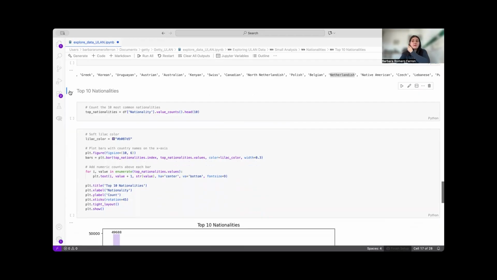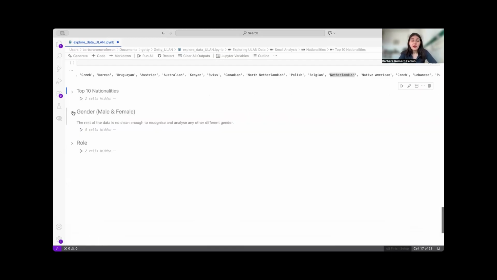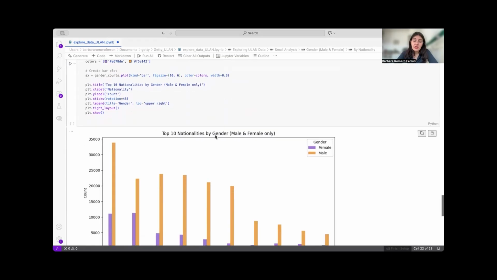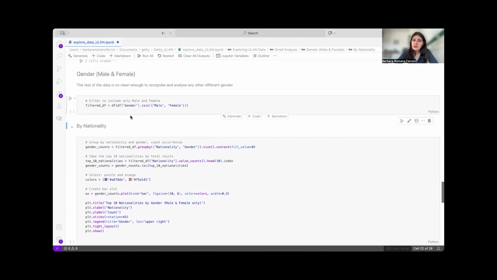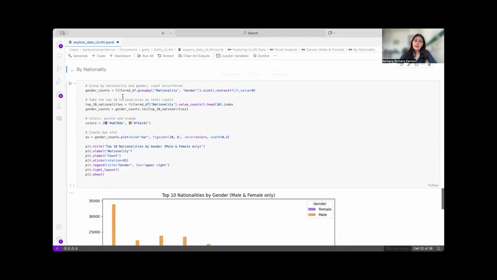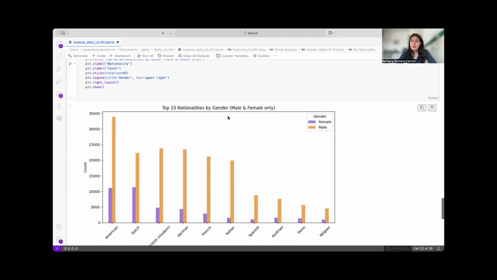We are not asking big research questions. We are asking mainly what is there and what can be done. Then, if we continue, we can see the top 10 nationalities by gender. What we did here is that we filtered for male and female, because there are many that have no gender or they have other words. Then we have, by nationality, the top 10 nationalities by gender.